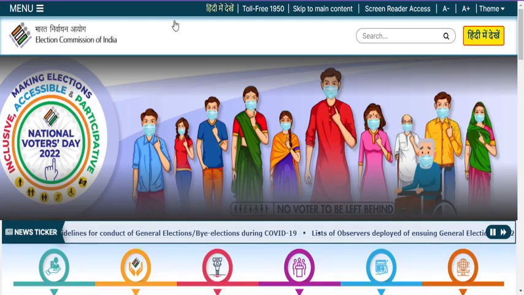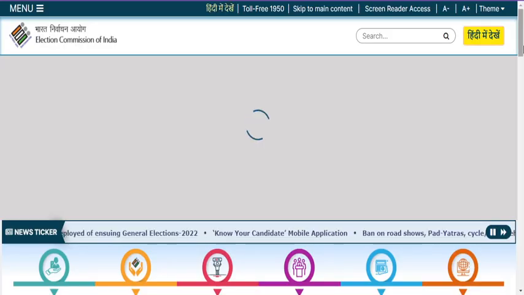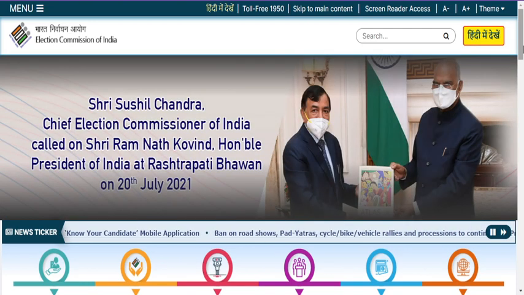Next, with respect to the absentee voting process: if you want to write the examination and at the same time cast your vote, then read more about absentee voting. Absentee voting is nothing but, we can say, vote by mail. It is a vote cast by someone who is unable to attend.